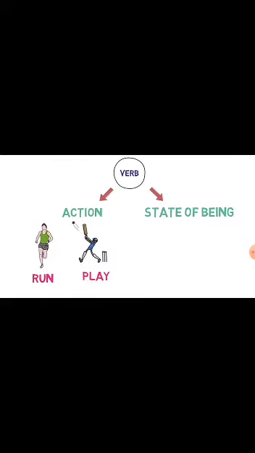Now, let's look at the state of being type of verbs, also called stative verbs. They define the state of the subject. This is an image of a boy. We say Ram is a boy. So, is here is a state verb, as it defines the state whether he is a boy or girl. In this image, the boy feels very tired. So, feels here is a stative verb, as it defines the state of the boy.